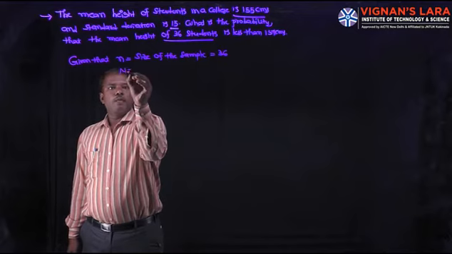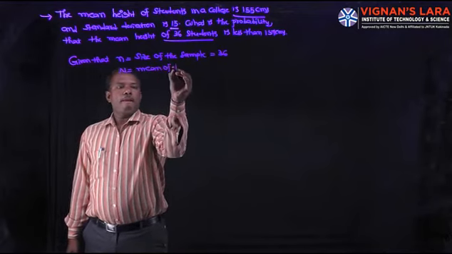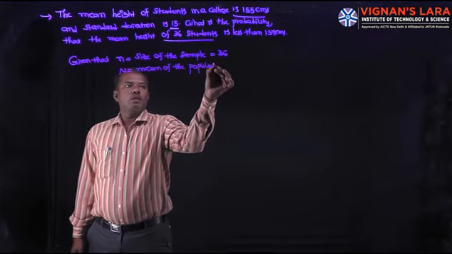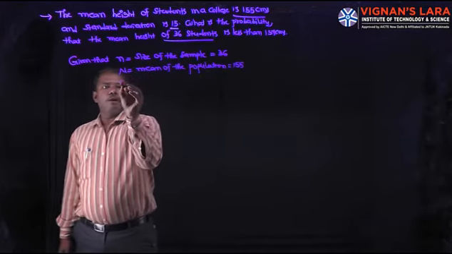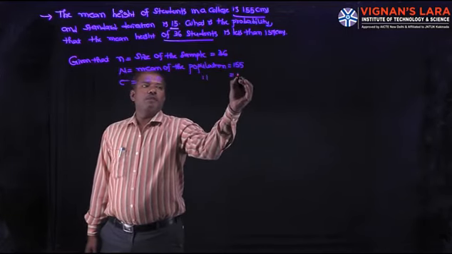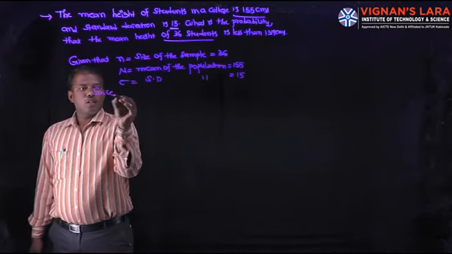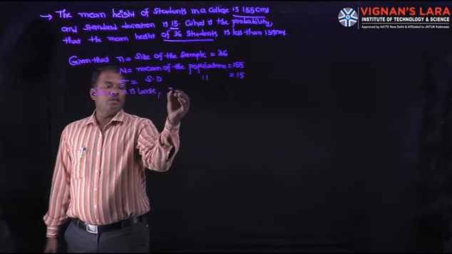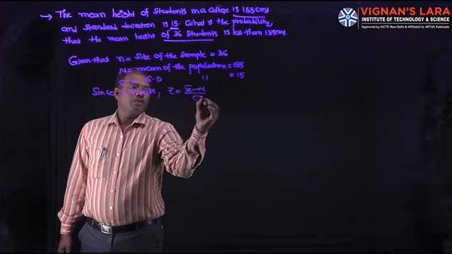Mu, the mean of the population, is 155. Sigma, the standard deviation of the population, is 15. Since n is large, the standardized sample mean Z is x bar minus mu by sigma by root n.